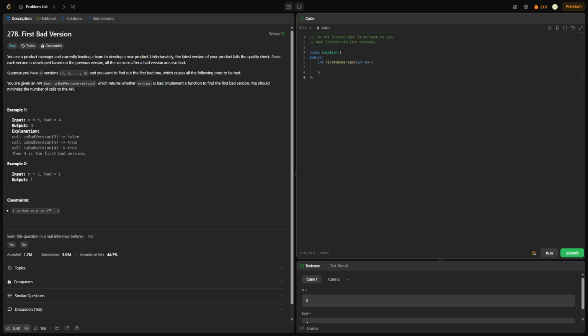What up, everyone? This is LeetCode 278, first bad version. We've done this problem in Python, but now we're doing it in C++.